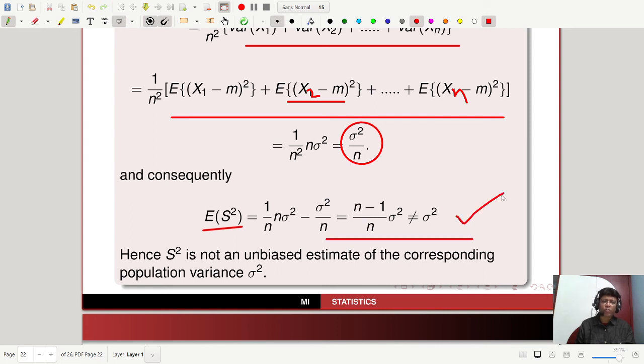A very, very important relation, and that is not equal to sigma square. Because for an unbiased estimate, you need expectation of S square equal to sigma square. Otherwise it can't be an unbiased estimate. That is why it is a biased estimate of the population variance sigma square.